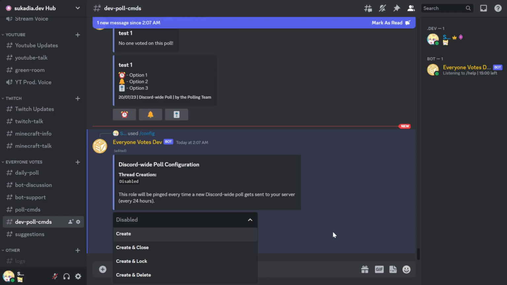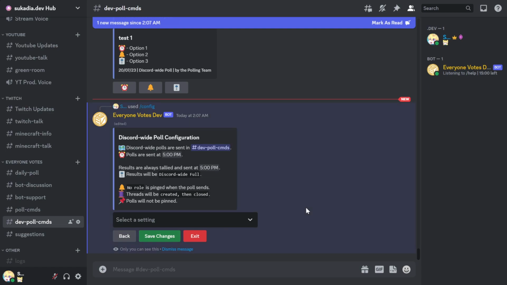So the idea with threads is that when you create a thread, you could either just create it and let it archive itself, or you can close it yourself. You could lock it so that no other messages could be posted there, or you could just straight up delete it. So I wanted to give an option for each one of those. So if you really wanted to, after the end of each poll, you could close it.